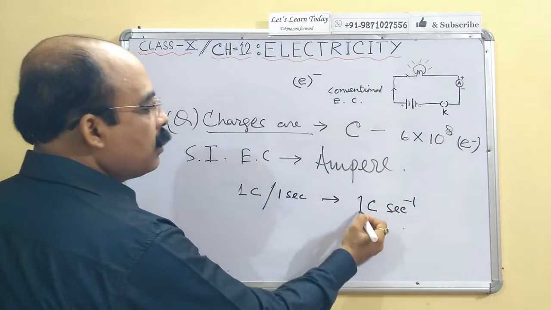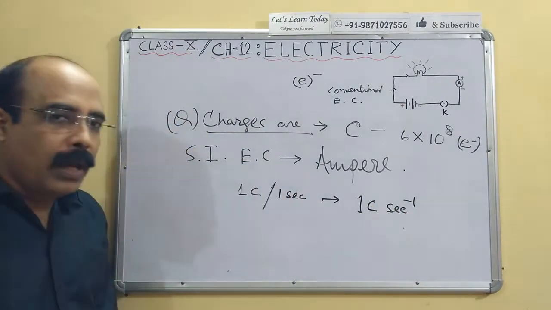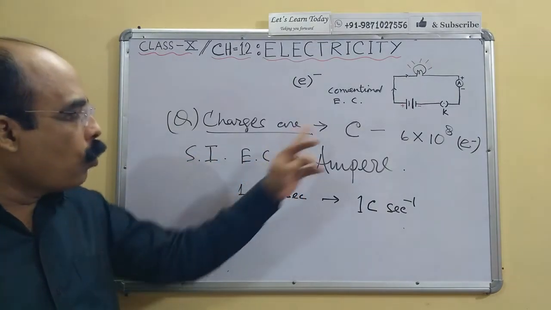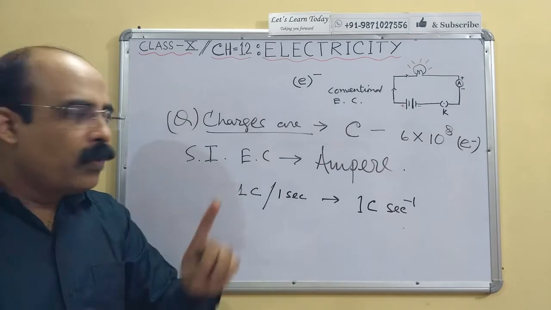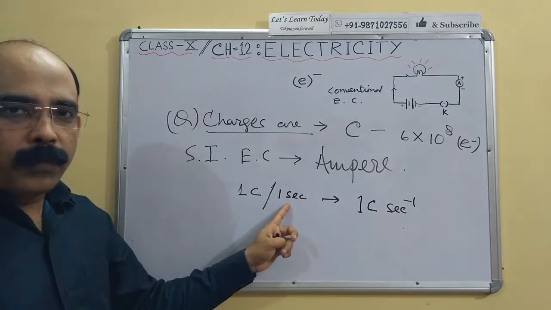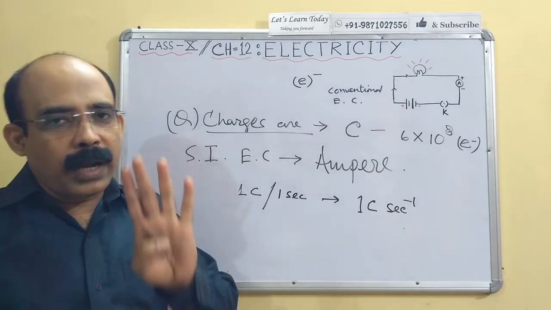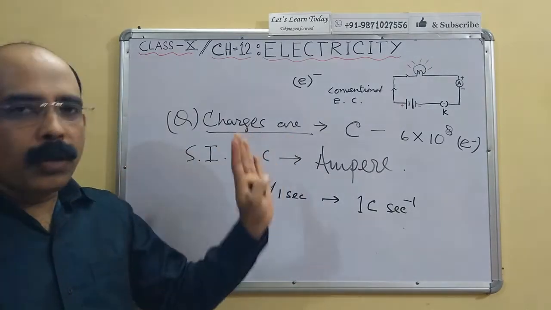We can write it as 1 coulomb, second inverse. This ampere is the SI unit, and the definition is: when 1 coulomb of charge flows in 1 second, it is known as 1 ampere of current passing through the conductor.